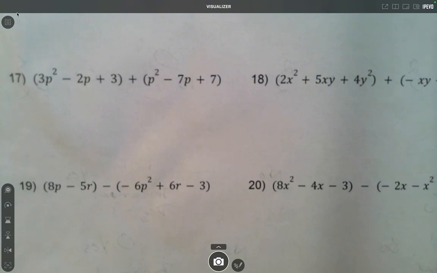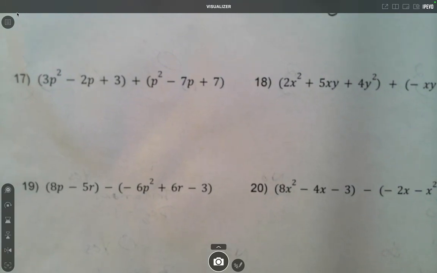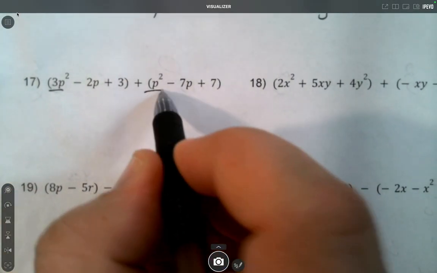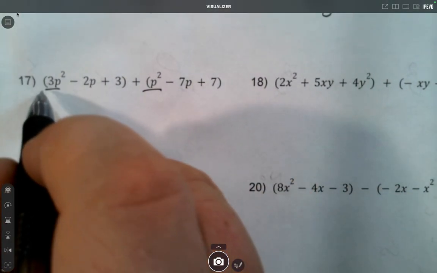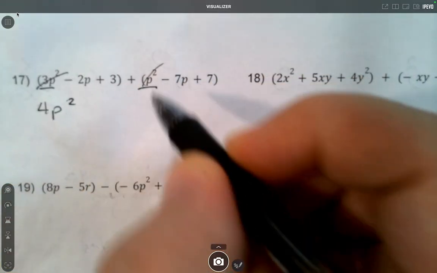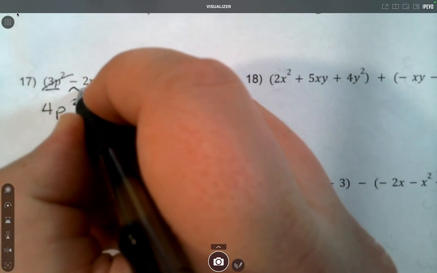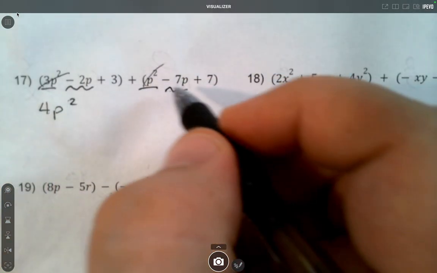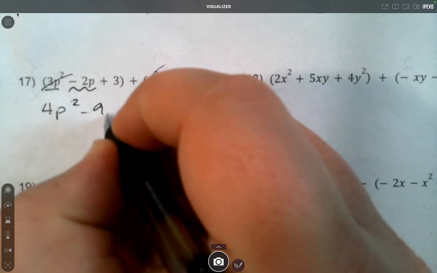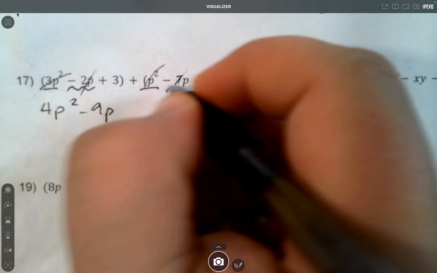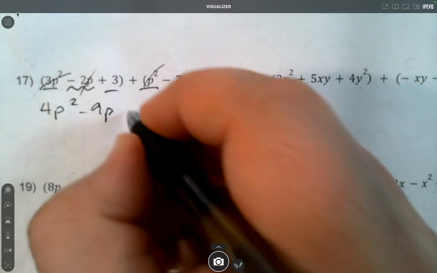Okay, 17, it's all p's, but let's start with the biggest exponent and go down to the smallest. So I have 3p squared plus p squared. So 3 plus 1 is 4. Then I have a negative 2p plus negative 7p. So negative 2 minus 7 is negative 9. Then I have the constants, 3 plus 7, which is 10.